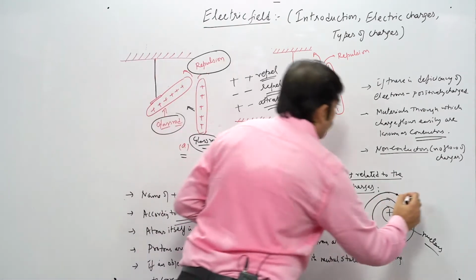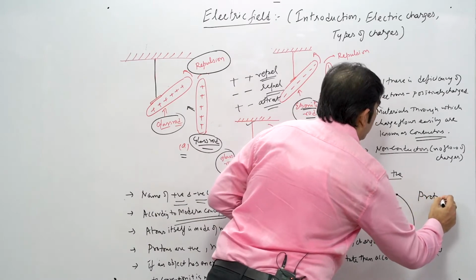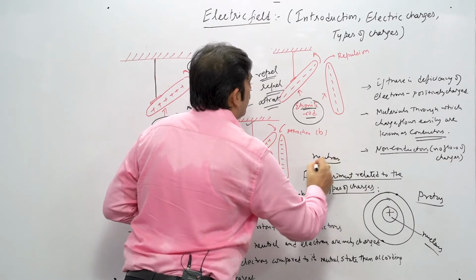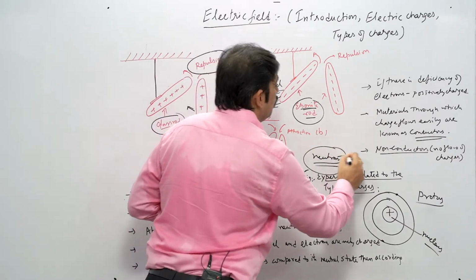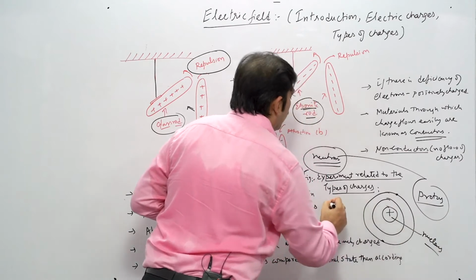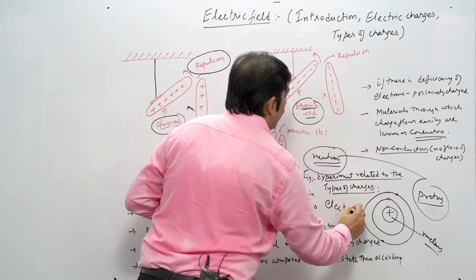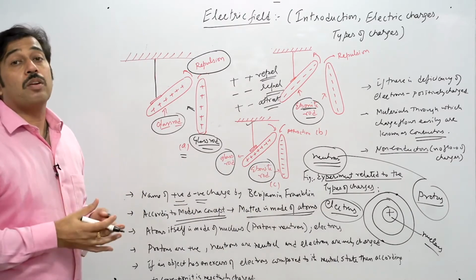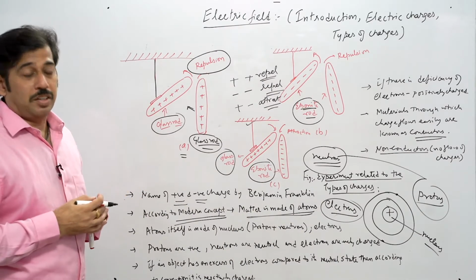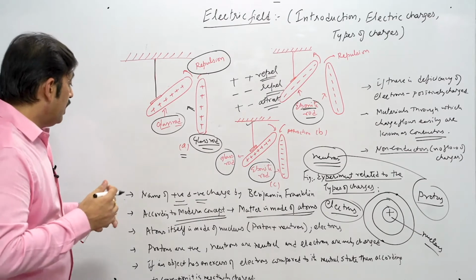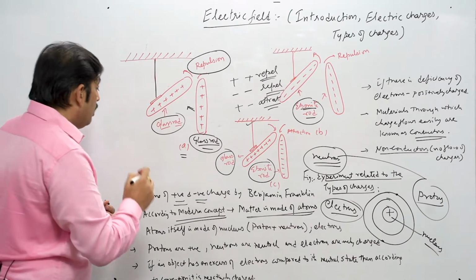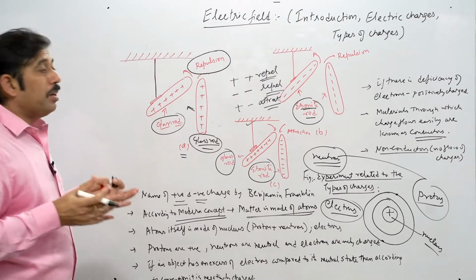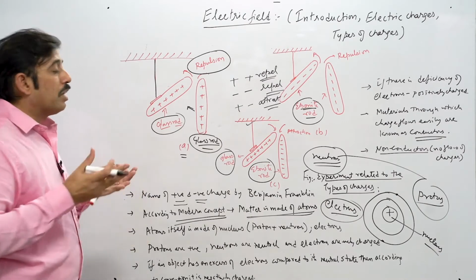Protons are positively charged, and neutrons are neutral, they have no charge. But apart from neutrons and protons, there are also electrons. What is the role of electrons? They have a very important role in the flow of charge in conduction, which we'll understand later on. So the important thing is that in the modern concept, matter is discussed in terms of atoms, and an atom itself has protons, neutrons and electrons.